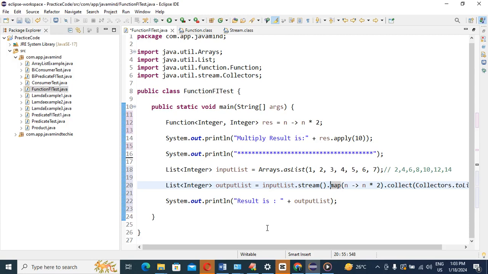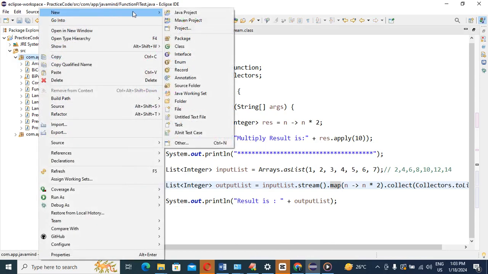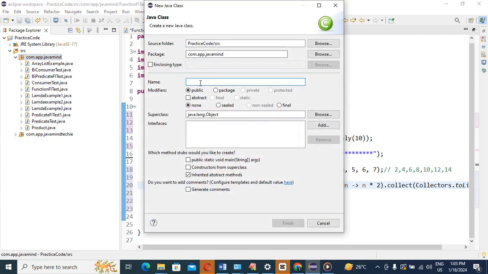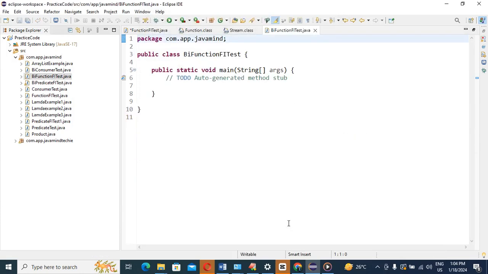Okay, so now let's move to the second one, the BiFunctional interface. For that purpose, in the same way we are going to create one class, right guys? Create one class, and that class can be BiFunctional interface. Just mention BiFunctional interface test. Come here. See, already we have created the class with the name BiFunctional interface test, right?